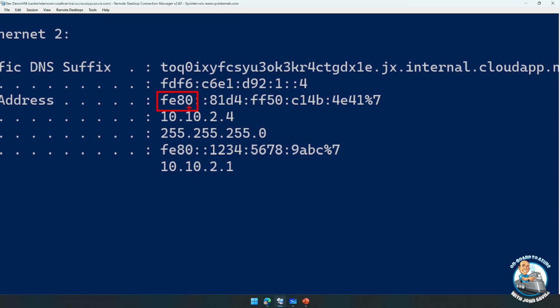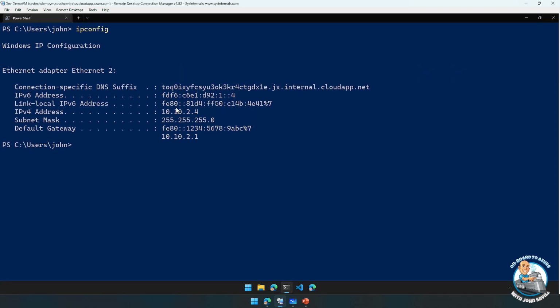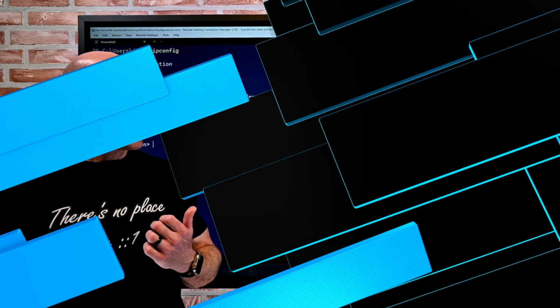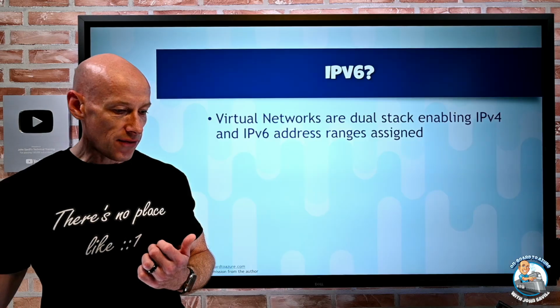We can see that my VM running in Azure therefore has this IPv6. So I have my regular IPv6, and I have my link local. I always get a link local. I can't turn off the link local in IPv6. I'm always going to have it, but those are available for me. So I can absolutely add IPv6 as well if I'm ready to use it.